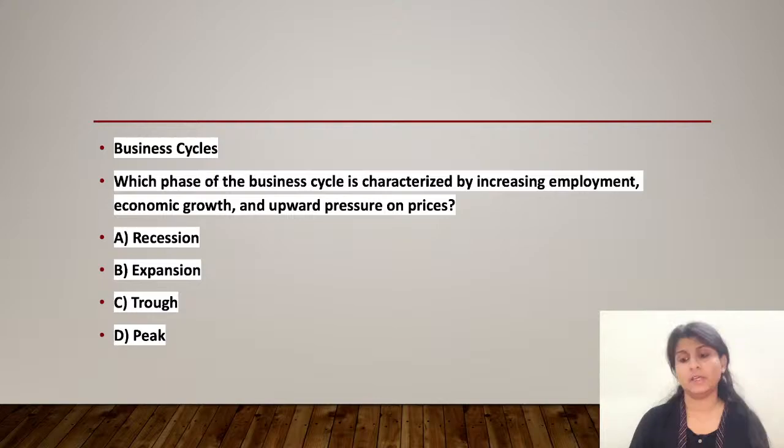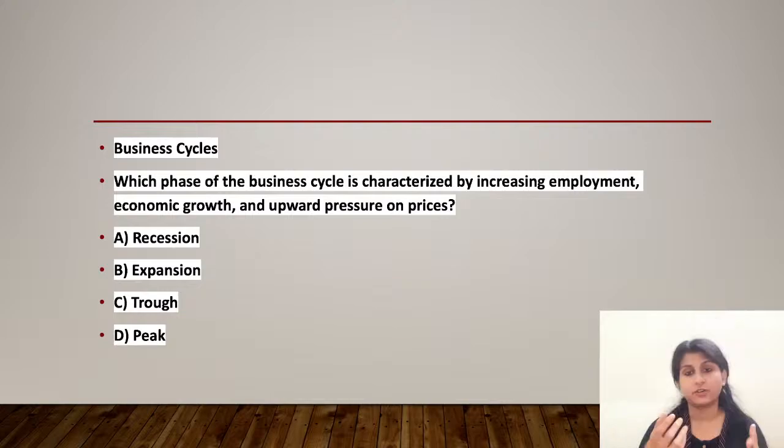See, the business cycle refers to the fluctuations in the economic activity that an economy experiences over a period of time. These cycles are generally characterized by the phases of expansion and contraction in the economy. What are the phases? First of all, we have expansion. This phase is marked by an increase in various economic activities like employment, consumer spending, industrial production. This period is also characterized by rising GDP and typically leads to upward pressure on the prices due to increased demand.